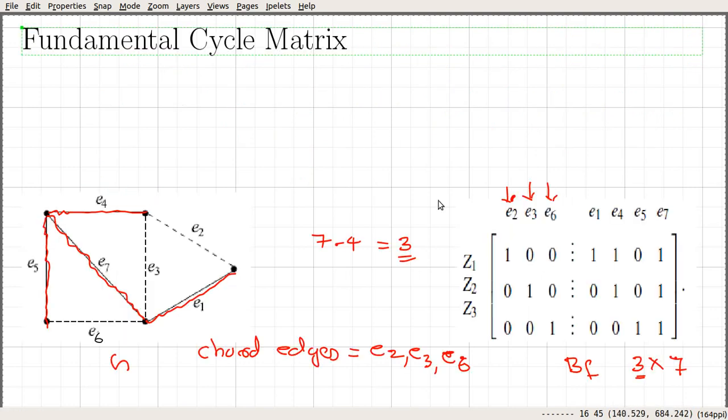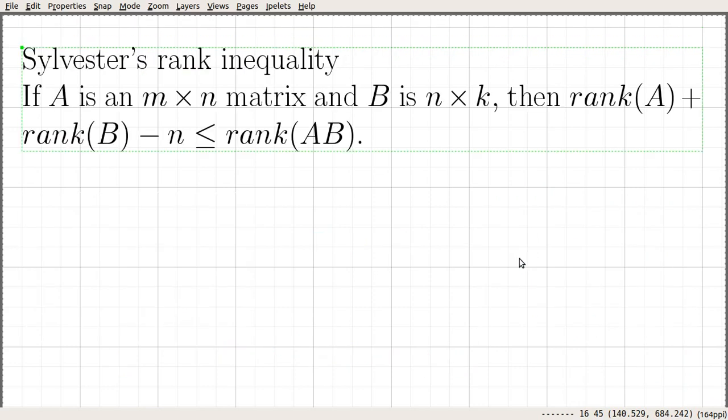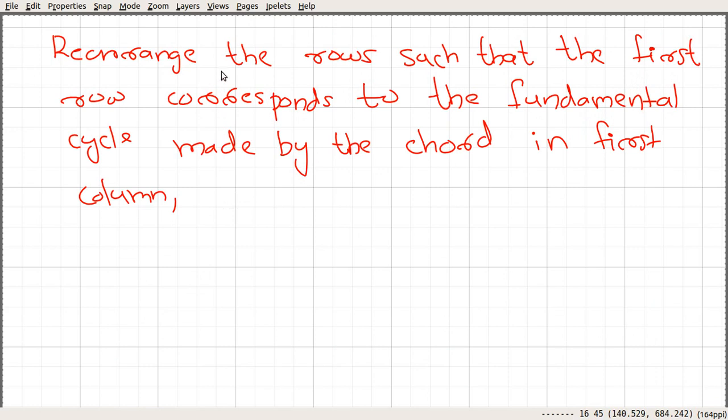For example, in this case we are considering E2 as the first chord, so we put E2 here and bring this one here, something like that.